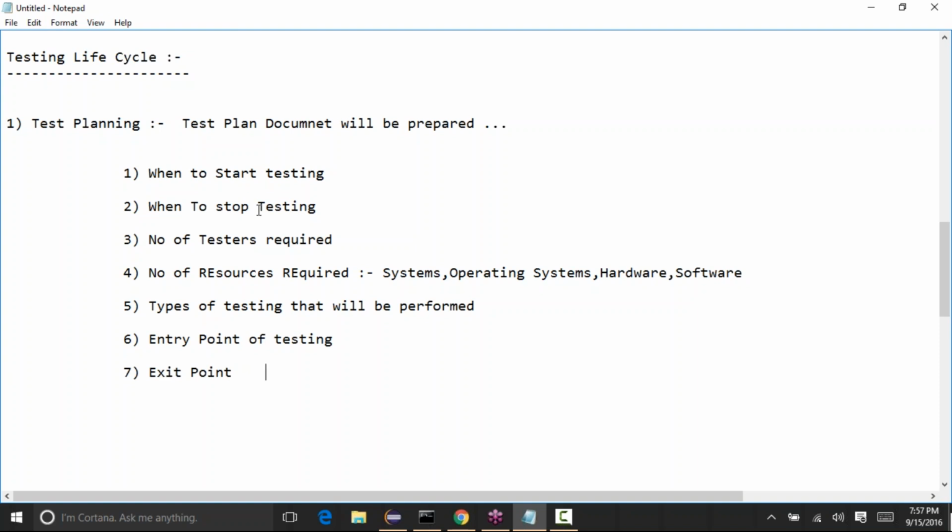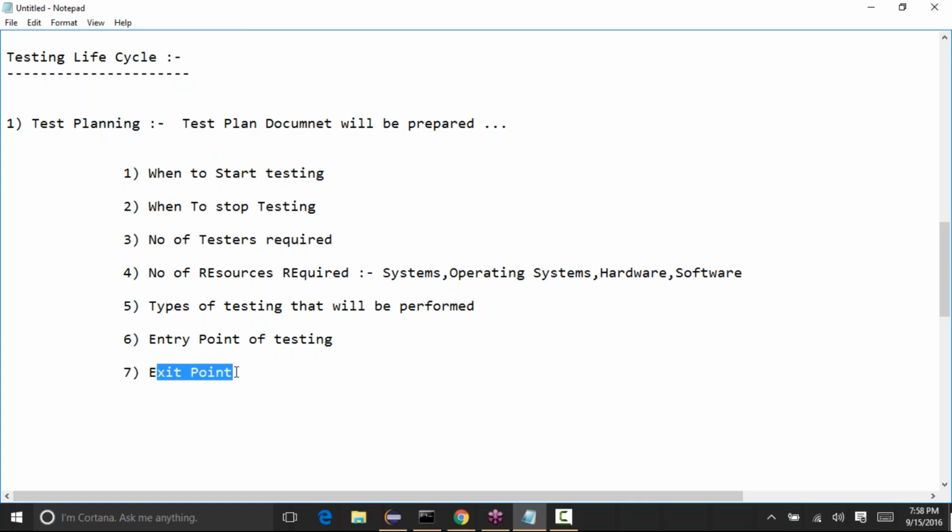So when to start the testing and when to stop the testing is the timelines, like at what time we need to start the testing and at what time we need to end it. This entry and exit point is when we are actually going to start the testing once the development has been completed, and also when we are going to stop the testing.